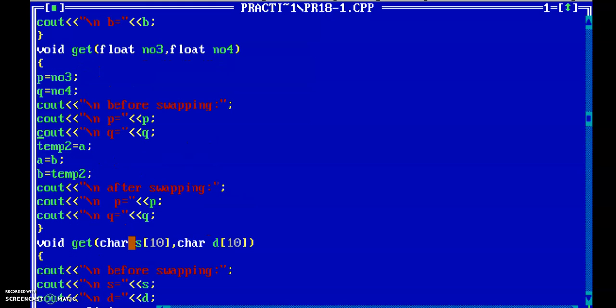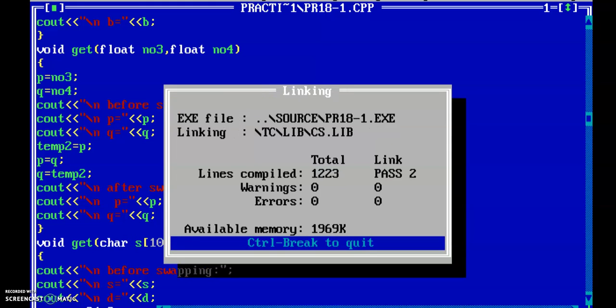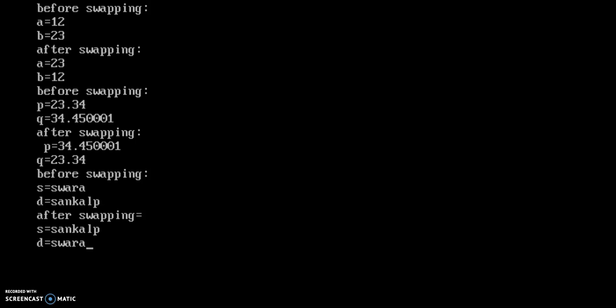Swapping. Yes. Temp is equal to not a, temp is equal to p. Then p is equal to q and q is equal to temp. Okay guys, so now check here. Control F9. Yes, p is equal to 23.34 and q is equal to 34.45. After swapping, p is equal to 34.45 and q is equal to 23.34. This is function overloading having different data type arguments.